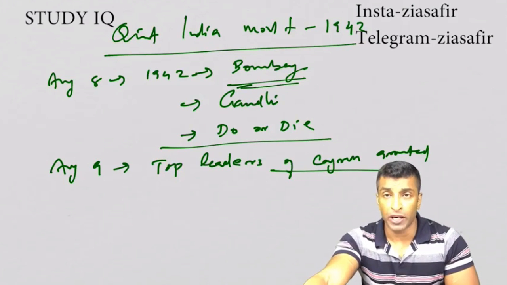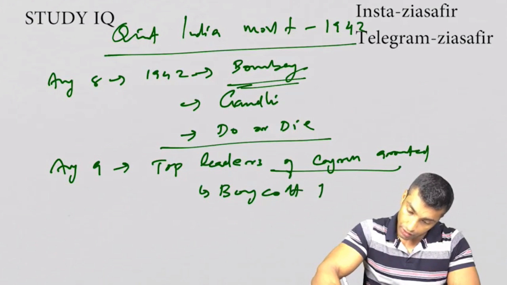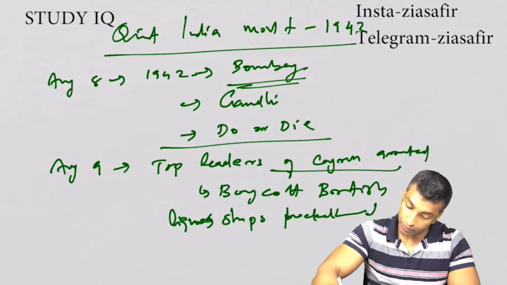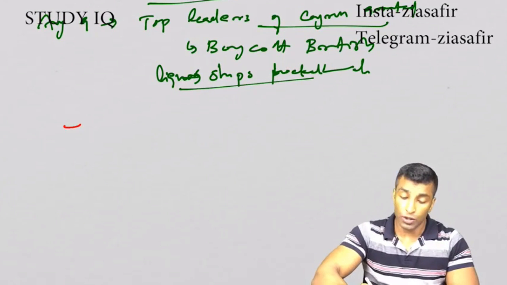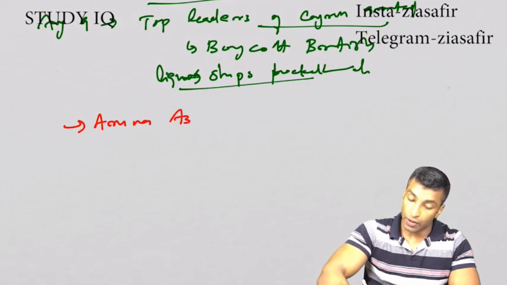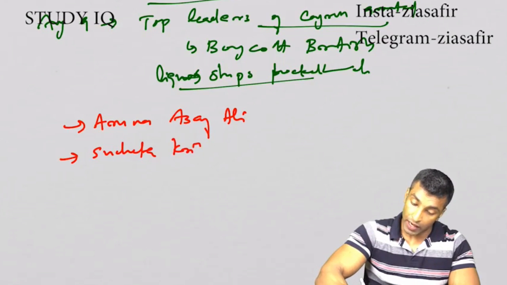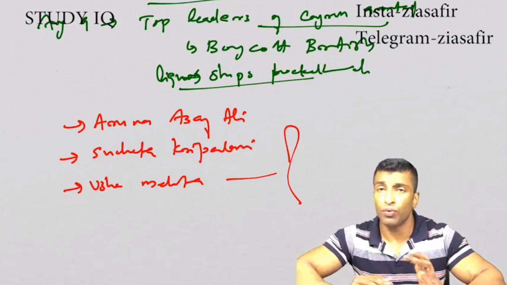Now you can see boycott of British goods, liquor shops picketed, and all those were the strategies. Okay, so the responsibility of leading the movement was in the hands of middle level leadership. So the main leaders were Aruna Asaf Ali, Sucheta Kripalani, Usha Mehta, etc. Okay, so what is the significance of this?